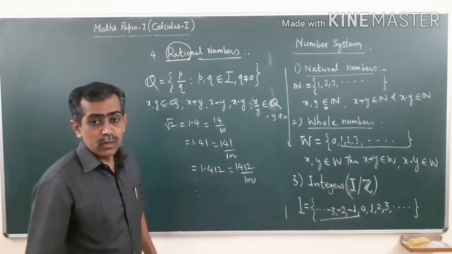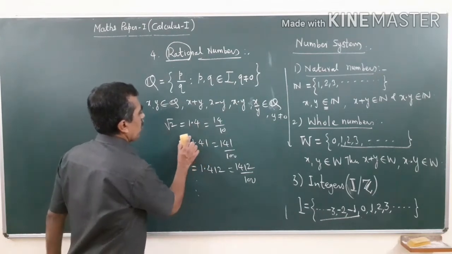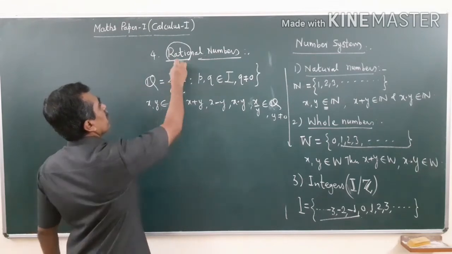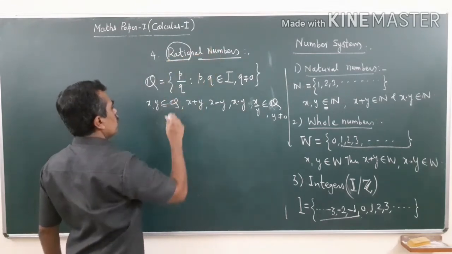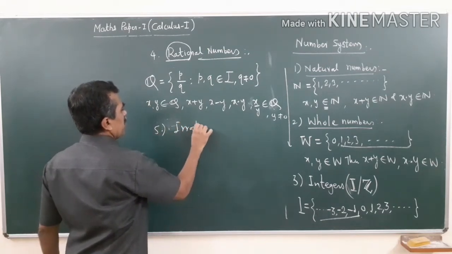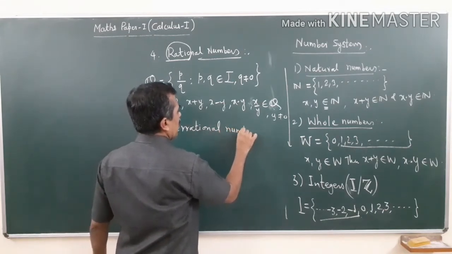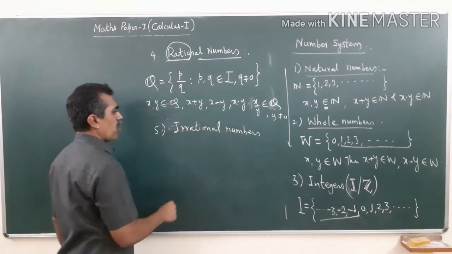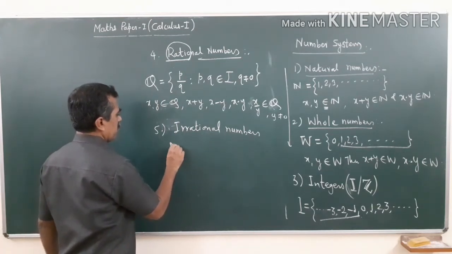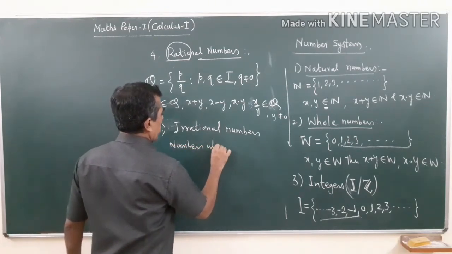So, such numbers which cannot be expressed as a division of two integers, or which cannot be expressed as a ratio of two definite integers, are called irrational numbers, which are not rational.